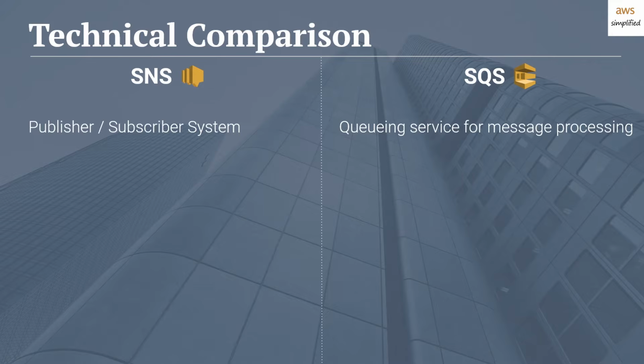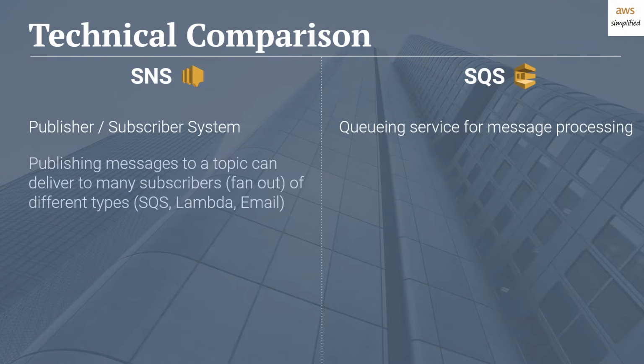So in this example, an SQS could be a subscriber to an SNS. Whenever someone publishes a message to an SNS, your SQS queue can get a message in it that can be processed at a later time. For the SNS, as I was alluding to before, publishing a message to a topic can deliver to many subscribers. So it's a fan-out approach. And those subscribers can be of different types. You can have SQS as a subscriber, a Lambda function, or even an email.